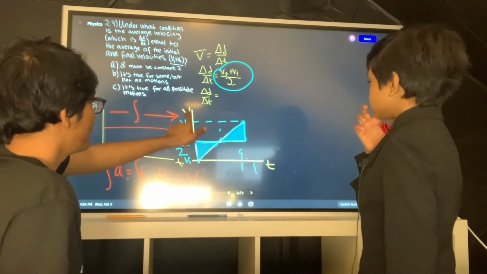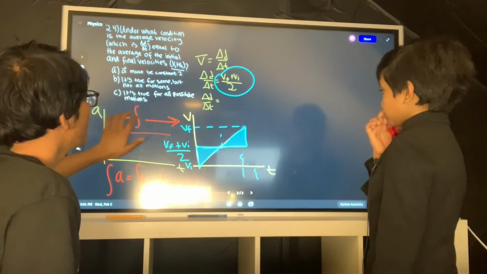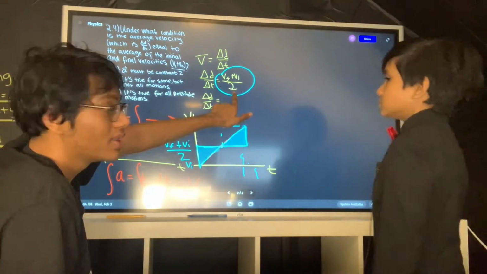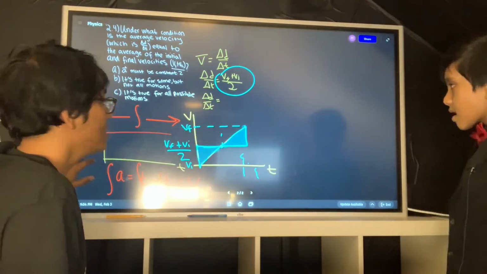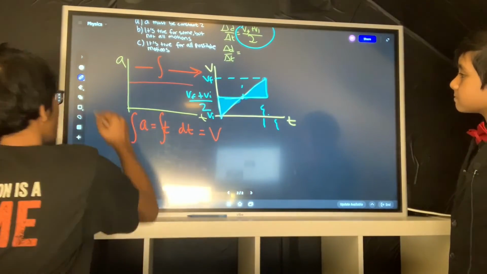So we just showed that if the acceleration is constant, then VF plus VI over 2 is equal to delta d over delta t, right? But what if the acceleration is not constant?